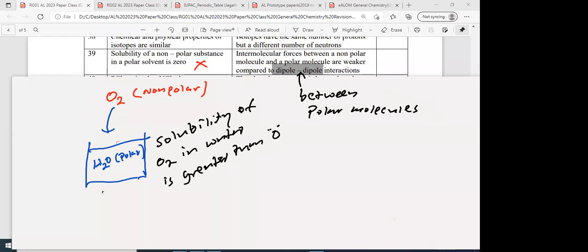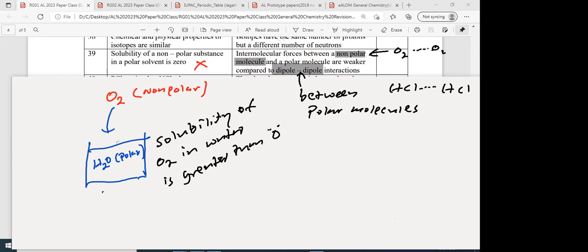And intermolecular forces between non-polar molecules, like oxygen, yes, that is a bit weaker than between HCl.